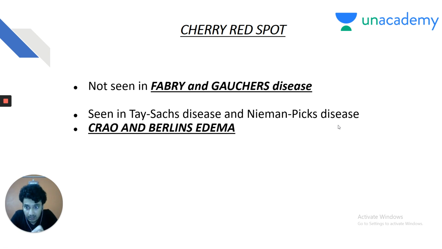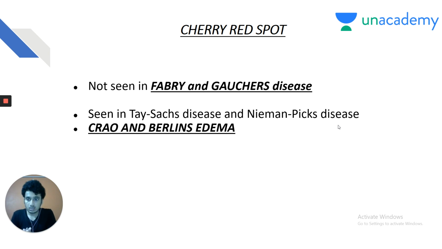Classically, central retinal artery occlusion and Berlin's edema or commotio retinae, that is, blunt trauma to the eyelid, produces cherry red spot. It is due to the sparing of the blood supply of the fovea, which shines with the entire retina appearing dull. So, whenever you see cherry red spot in medicine, you should take out your ophthalmology book and see the causes of cherry red spot.